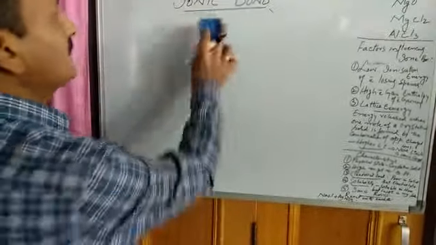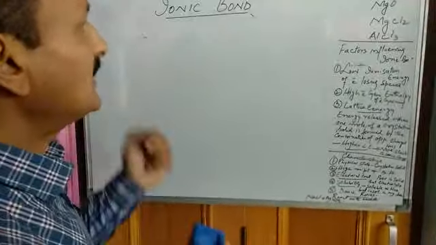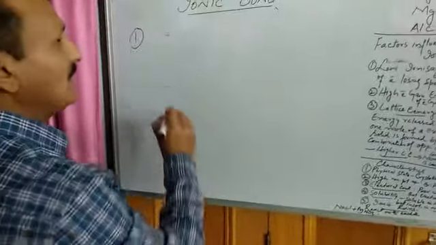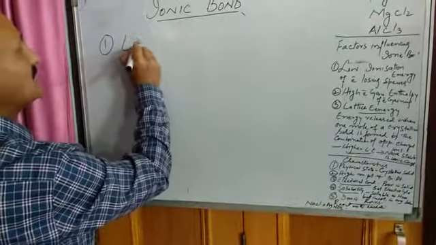Now let us move to some factors which can influence the formation of this bond. For example, the first factor which influences the formation of ionic bond is low ionization energy.